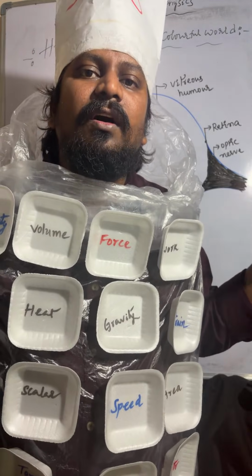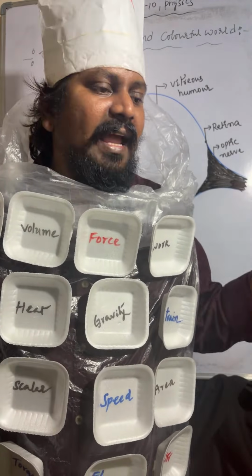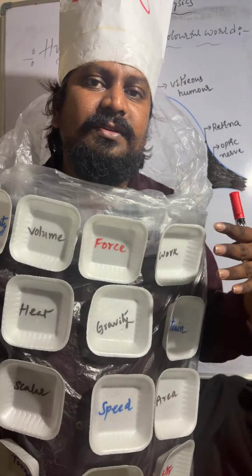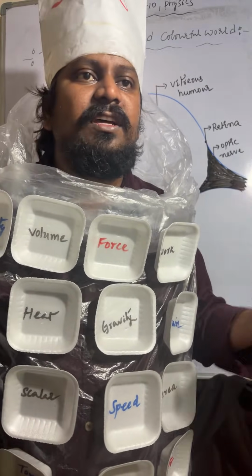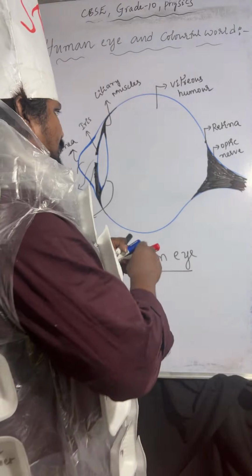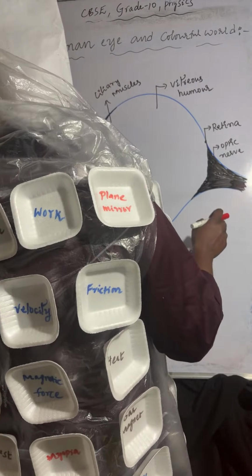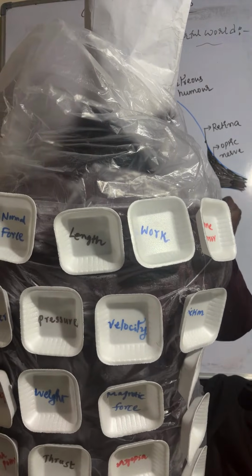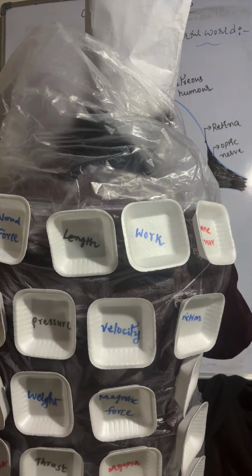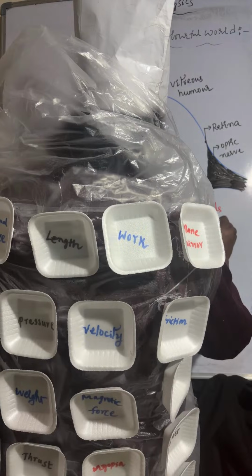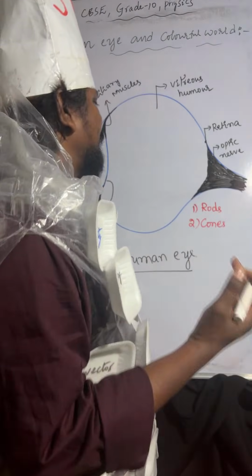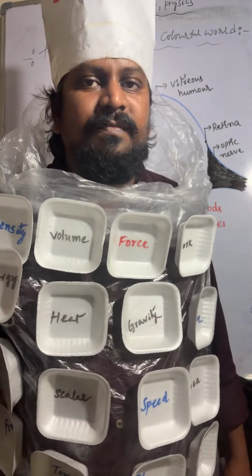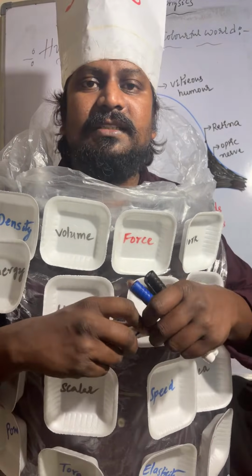Coming to the retina, it is a light sensitive screen. There are two light sensitive cells, those are rods and cones. Rods sense the intensity of the light, cones sense the color of the light. Understood or not? So there are two light sensitive cells at the retina.